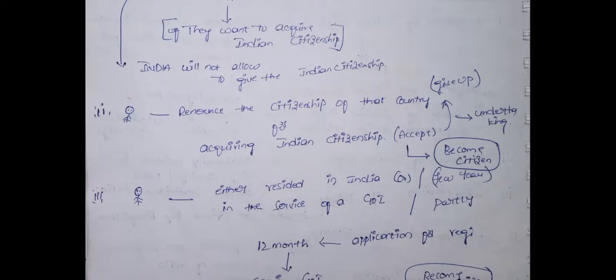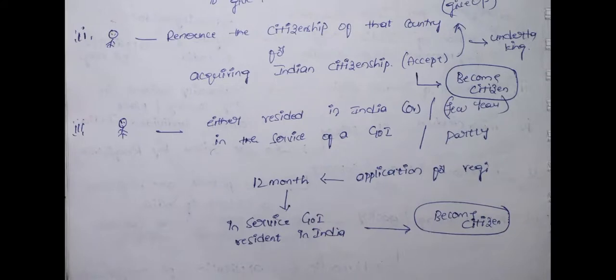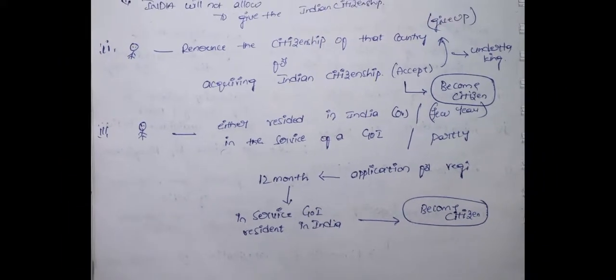A person who wants to get Indian citizenship should either be an ordinary resident in India, or be in the service of the government of India for a few years. Before the application for registration he should live in India for 12 months or be in service of the government of India. Then he will become an Indian citizen by naturalization.